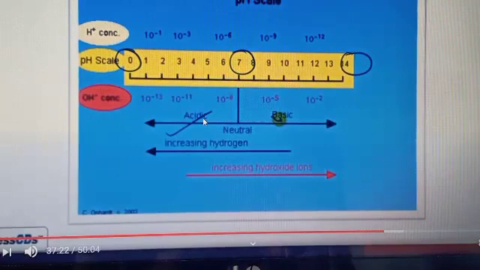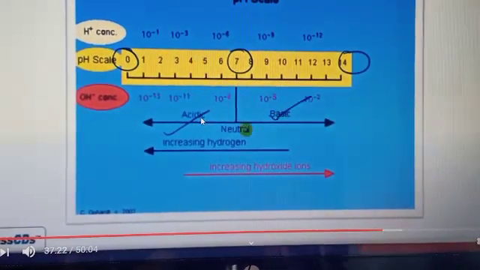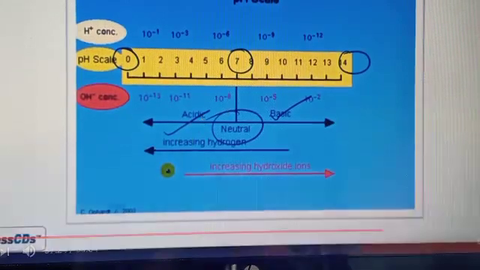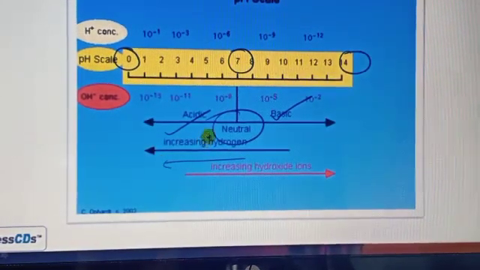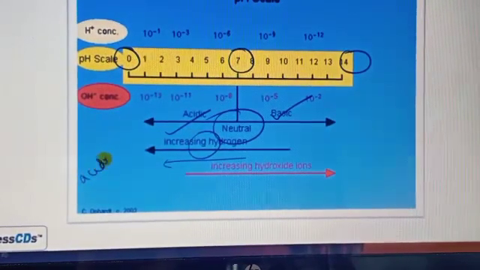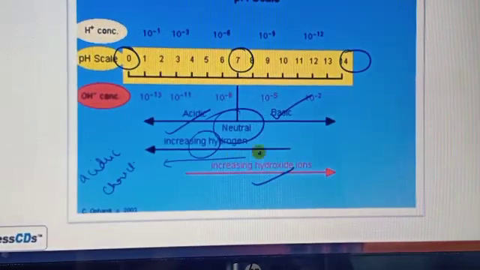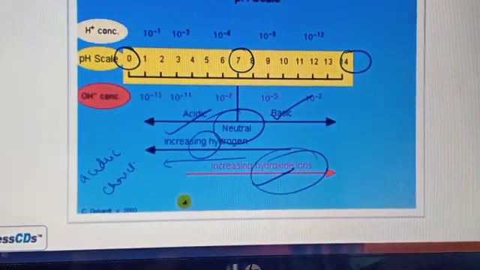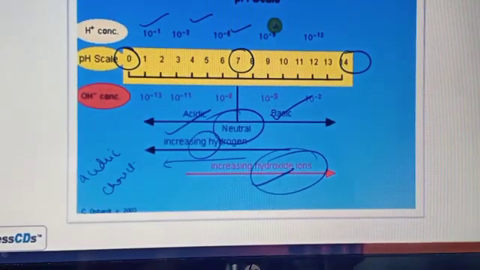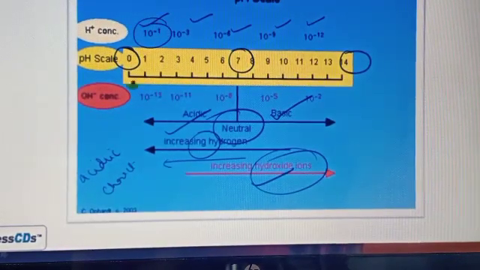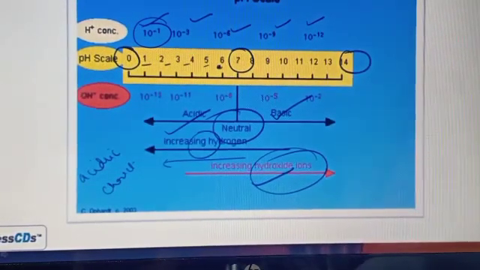This scale is known as the pH scale. 7 is neutral, 0 to 7 is acidic, and 7 to 14 is basic in nature.